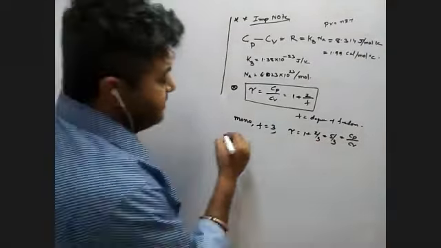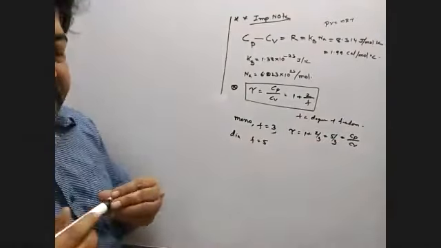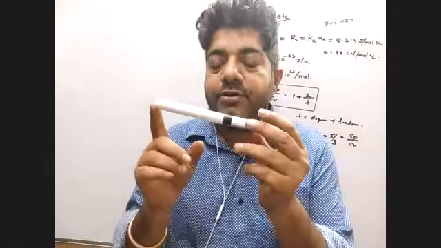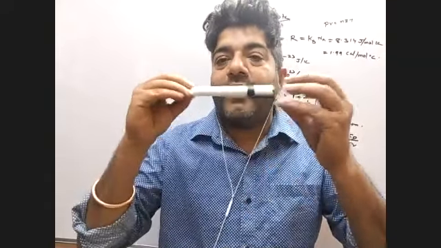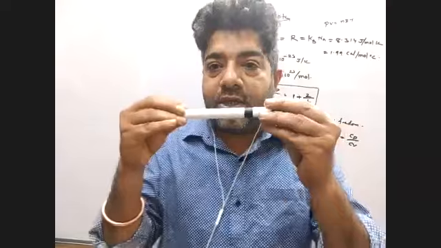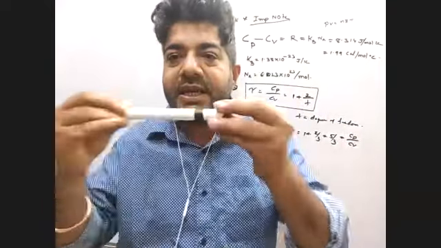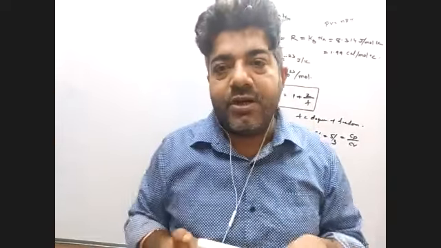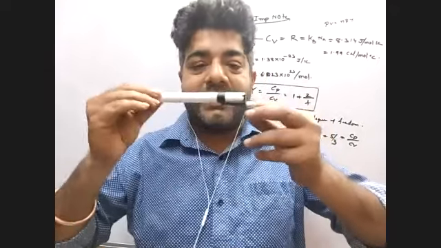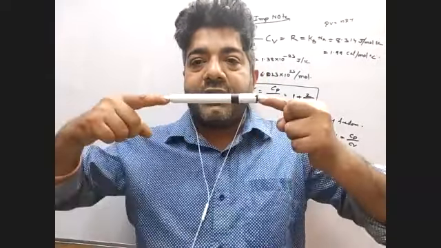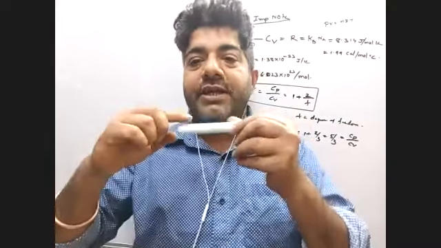Now for diatomic, F is 5. How is F 5? Suppose this is your diatomic molecule, with two atoms and this is the bond length. It can move along the x-axis, y-axis, and z-axis, so three translational motions. Suppose this is your x-axis. If you rotate it about this axis, the moment of inertia is almost 0 because the radius is almost 0.